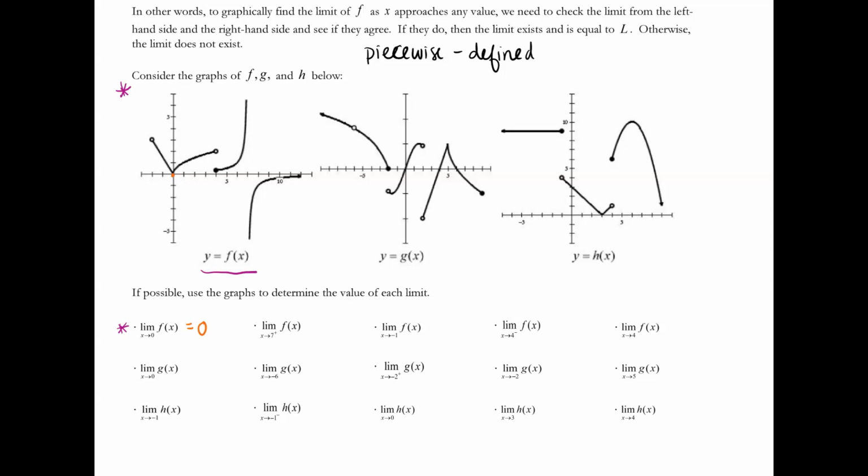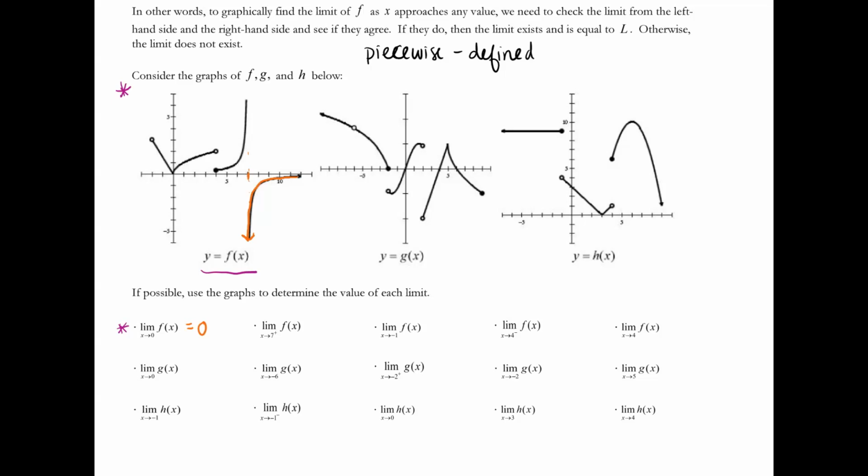For the next one, the limit of f as x approaches 7 from the right. So if I look on my number line, here's 7. If I'm approaching 7 from the right, that means I'm starting over here and coming down this direction. And it looks like we have a vertical asymptote there.